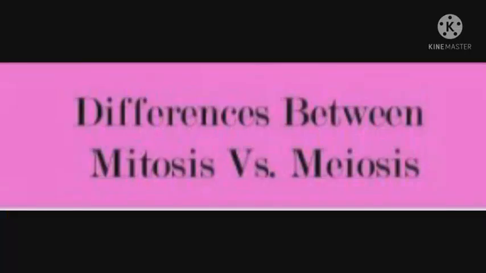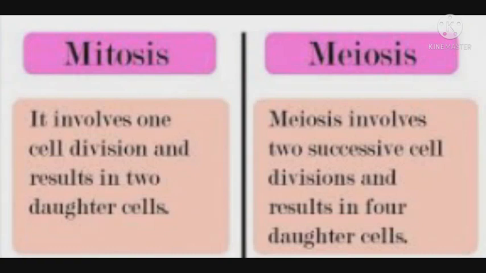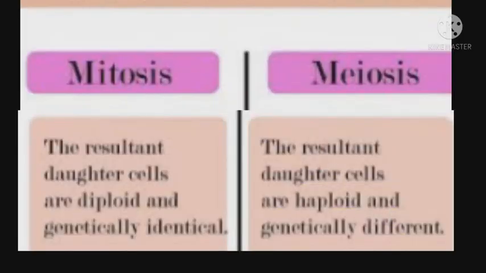Difference between mitosis and meiosis. Mitosis involves one cell division and results in two daughter cells. Meiosis involves two successive cell divisions and results in four daughter cells. The resultant daughter cells are diploid and genetically identical in mitosis. The resultant daughter cells are haploid and genetically different in meiosis.